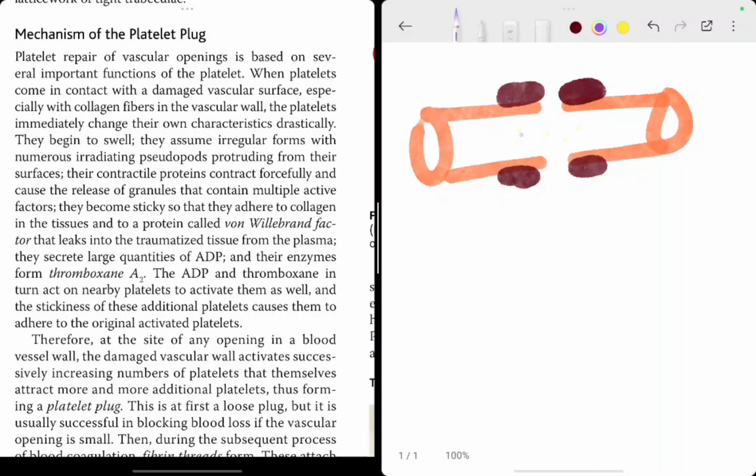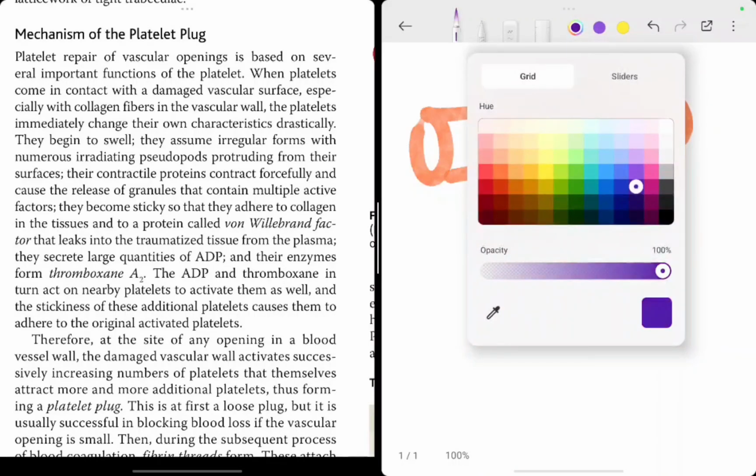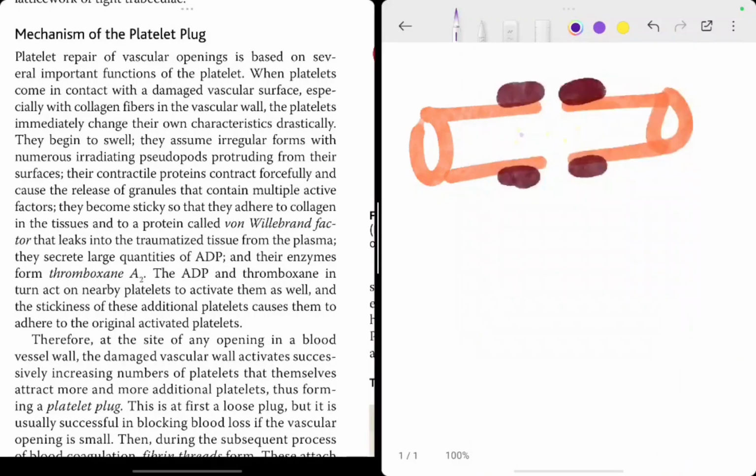Now I have these platelets inside. So these platelets are there. Normally, these platelets will move inside the blood vessel, but now the blood vessel is ruptured. So how is the platelet plug formed? The platelet plug is formed in the following manner. When the blood vessel is ruptured, the platelets see that there is collagen exposed.